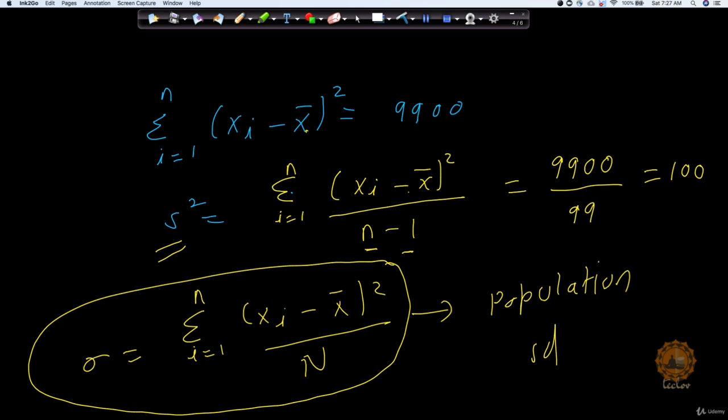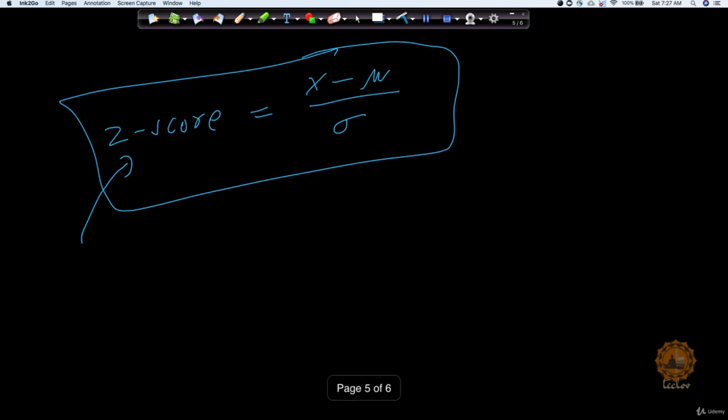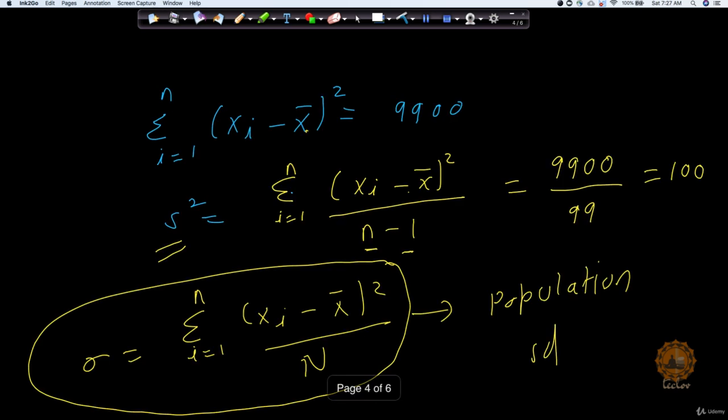So proof sometimes, definitely it's important, I would not deny that, but at the same time, from the machine learning point of view, if you ask me, may not be that important. Okay, let's go ahead. So in this case, my value is going to come out to be 9900 divided by 99, because n was 100. I will get the output of s square as 100. Now this is the part which we are going to get.